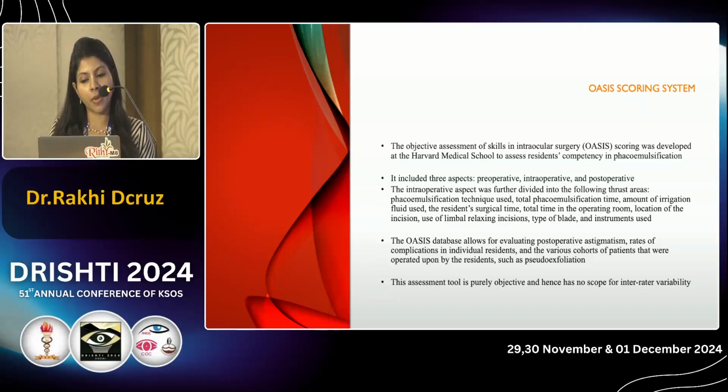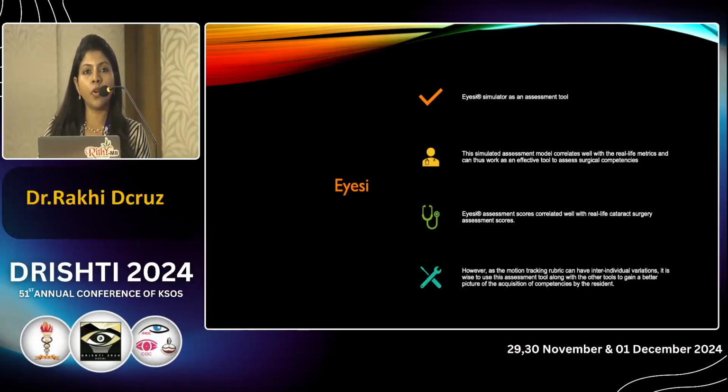They will look at the astigmatism that you have created, the rate of complications of individual residents, the cohort of patients, like if you have operated on a pseudo-exfoliation patient or not. So everything will be assessed. Now, if you don't have all of this, there is a simulator-based assessing system which is known as ICO.